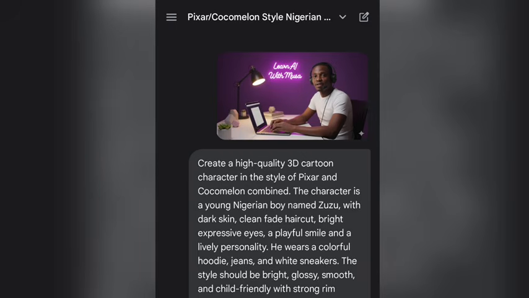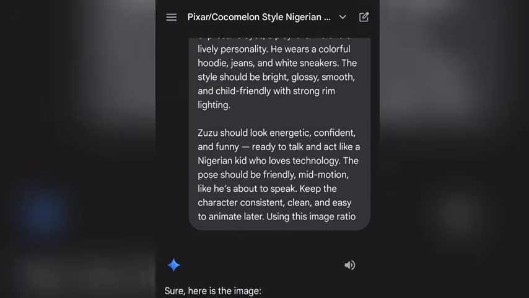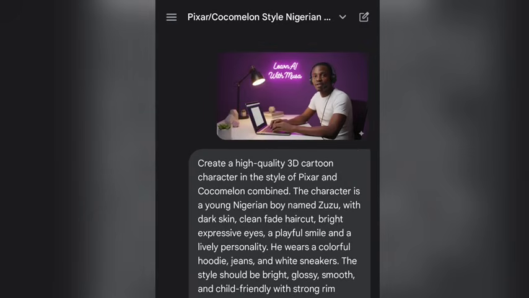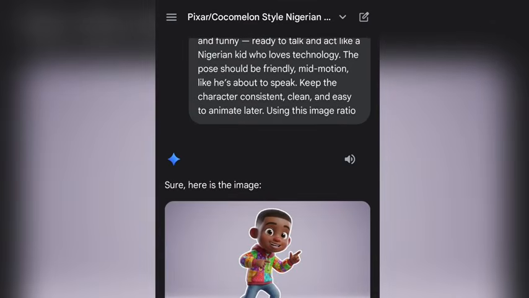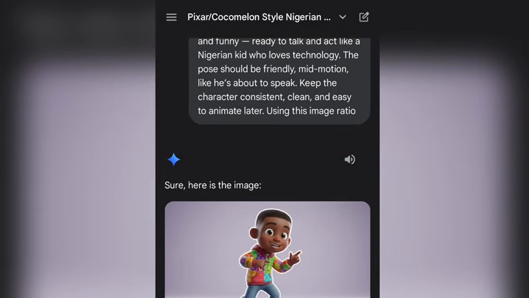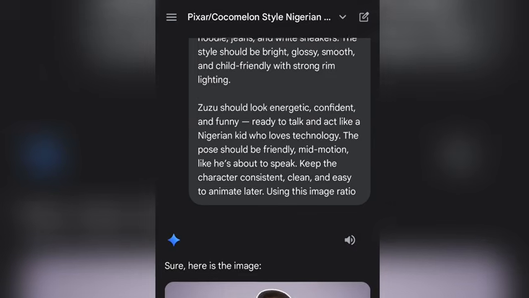Because I want to use it for YouTube, I put here that I am using this image prompt and this image ratio. As you can see, this is the ratio and this is the image Nano Banana AI gave me. After Nano Banana gave me this image, I have to save it. Then I use the last AI tool, Grok AI. Let me take you to Grok AI and show you how you can do it.